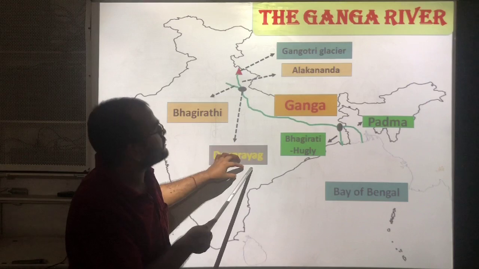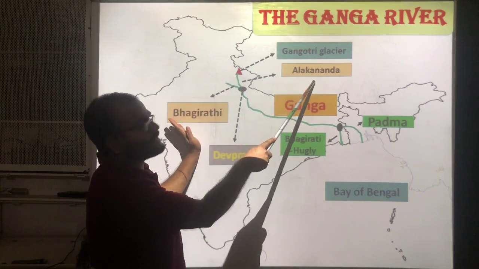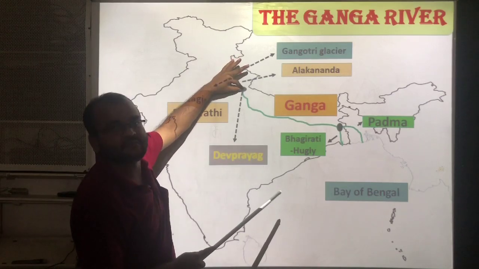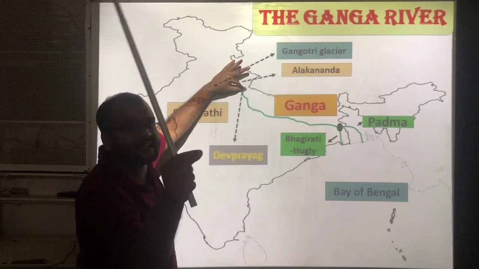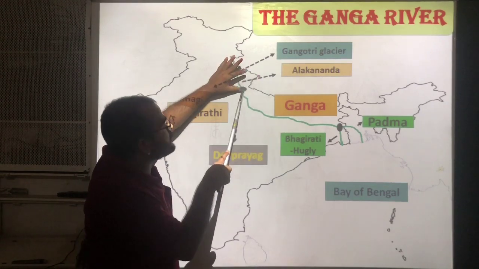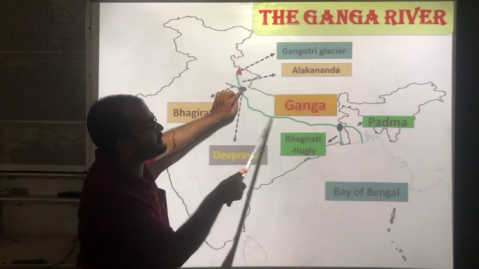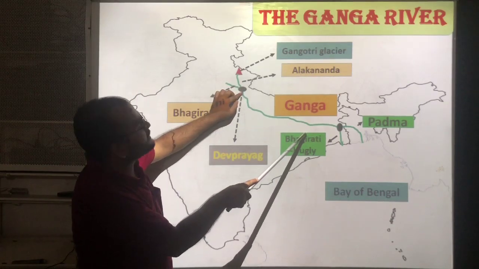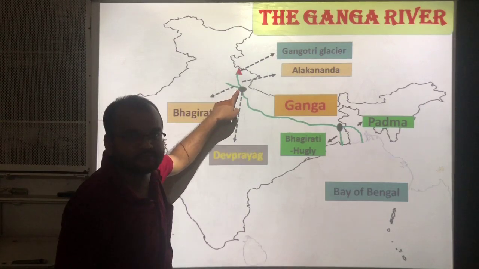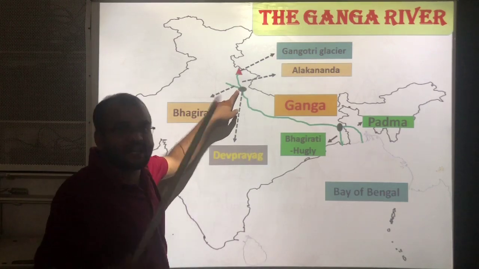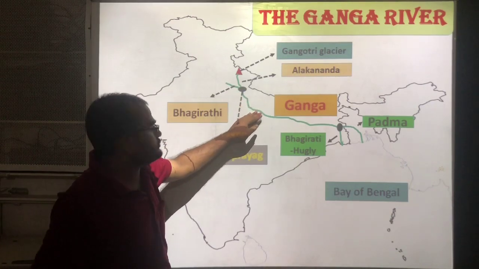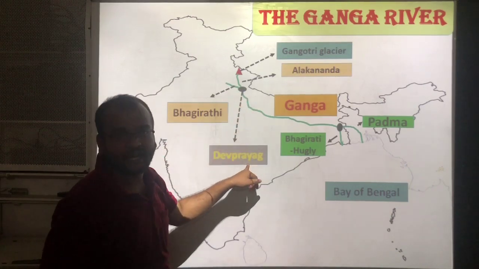In this place, both the rivers Alakananda and Bhagirathi join and form a single stream. From here we call this river Ganga. That means these two streams also come under the Ganga river. After Devaprayag, the river is called Ganga.